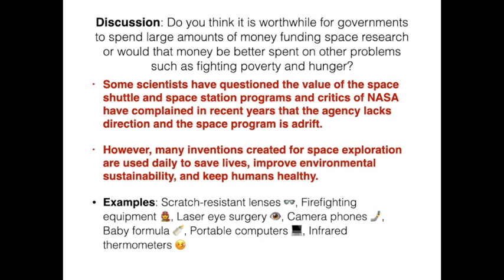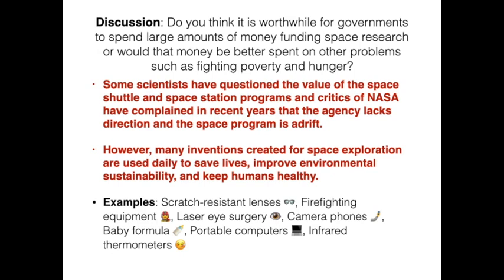Firefighting equipment, their clothing is made from a similar fabric as astronauts have used. Laser eye surgery. Camera phones even started out being used in space, the technology in camera phones. Baby formula was improved by space exploration, needed to sustain astronauts in space.